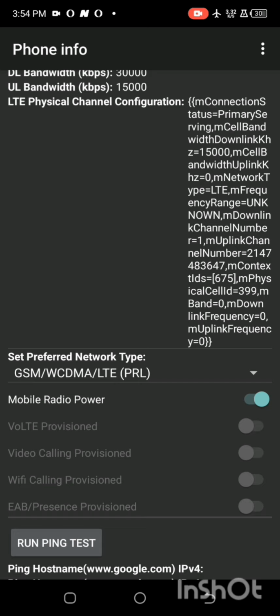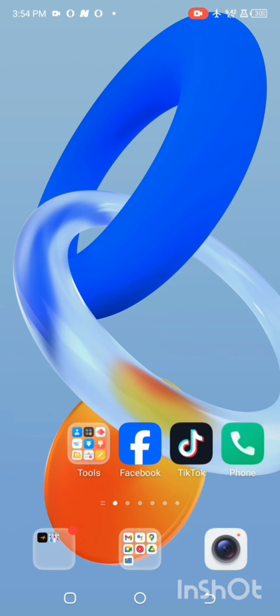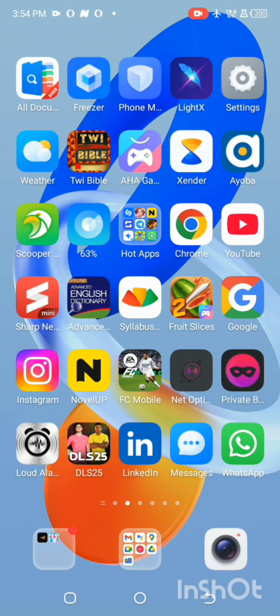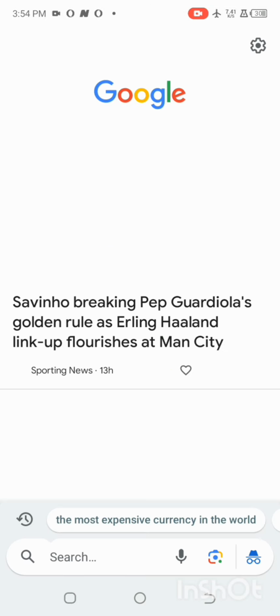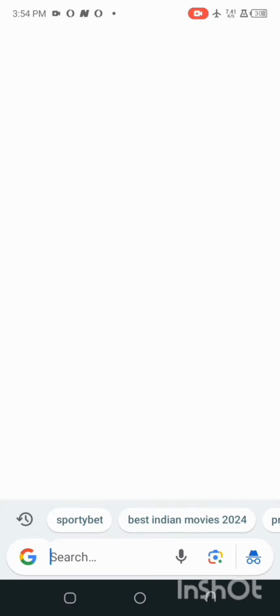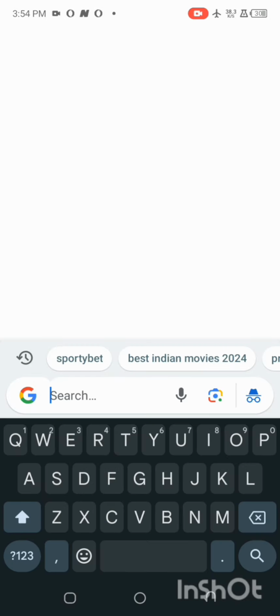Now let's try using our data connection to search something on the internet. Yes, let's try searching, maybe let's say Elon Musk.